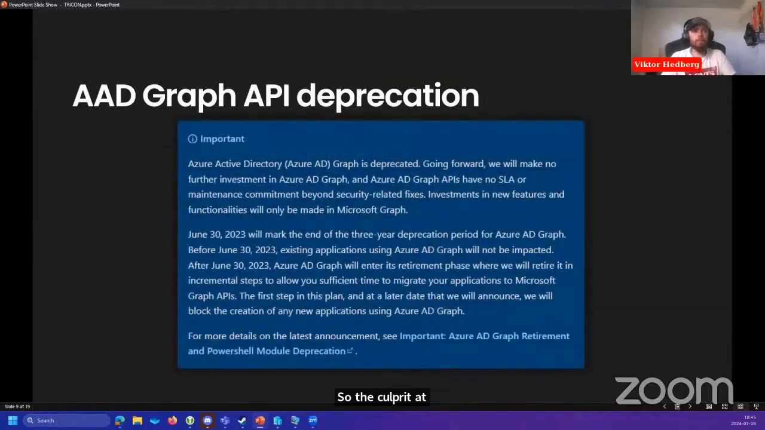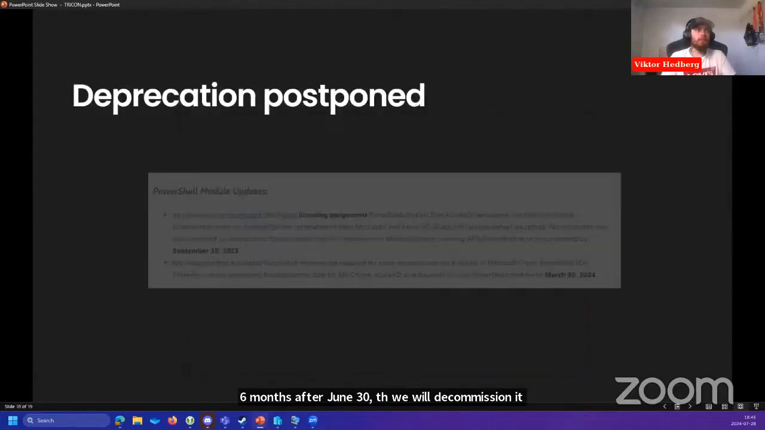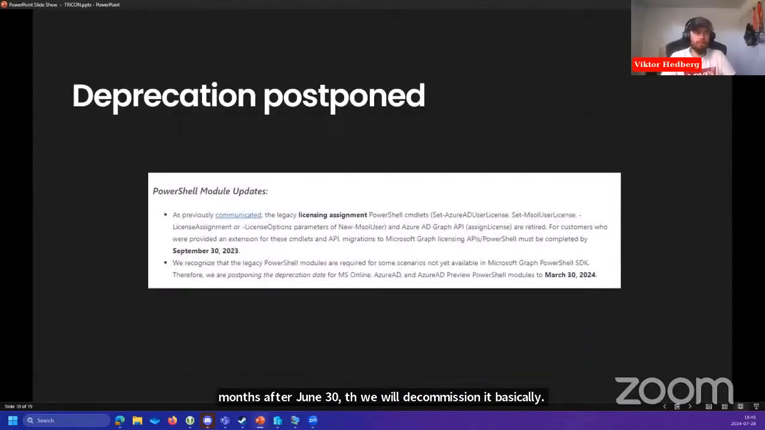this is old information, like, I don't know, a year and a half, 2 years ago, maybe. They said, oh well, June 30th, 2023, that's the deadline. It will enter a retirement phase, and 6 months after June 30th, we will decommission it, basically. It's been postponed once since then. So March 30th, 2024 was the new cutoff date for the retirement, the life cycle of this PowerShell module or these APIs themselves.